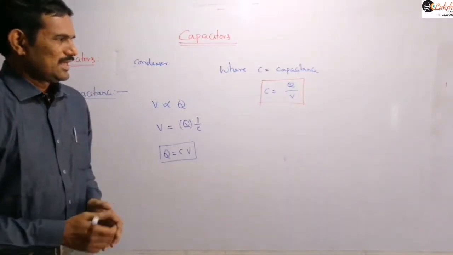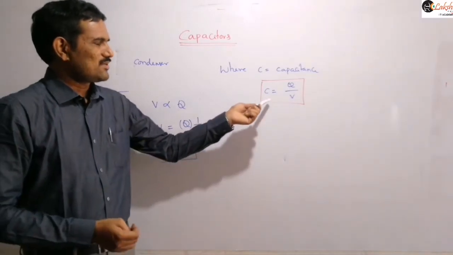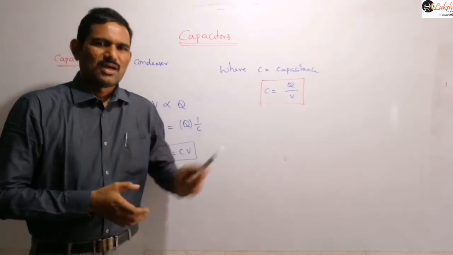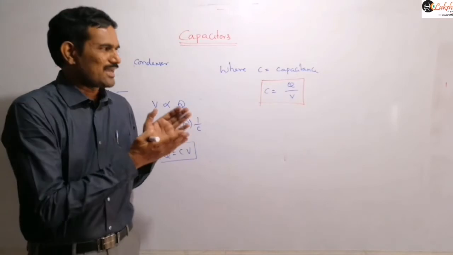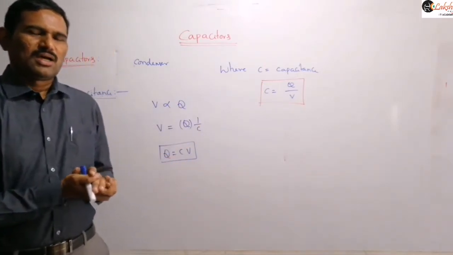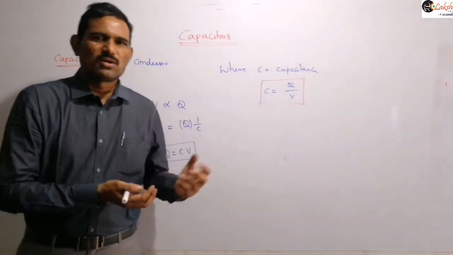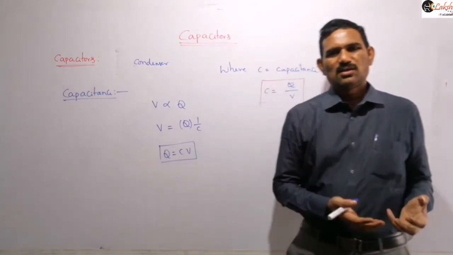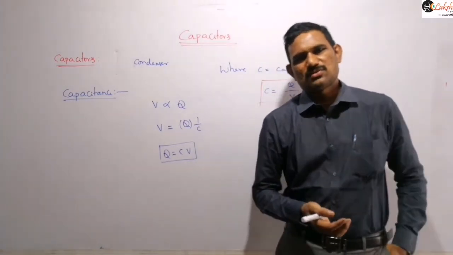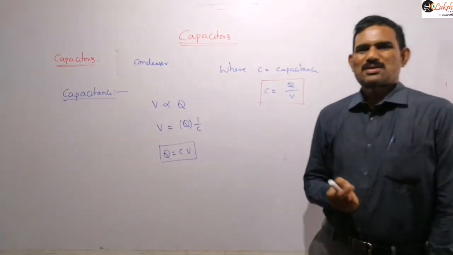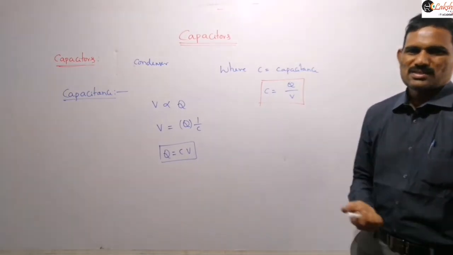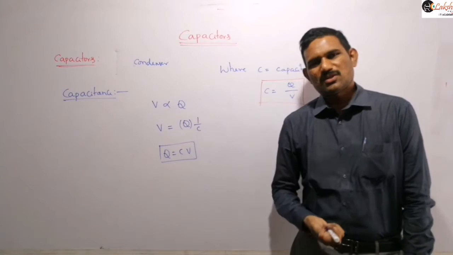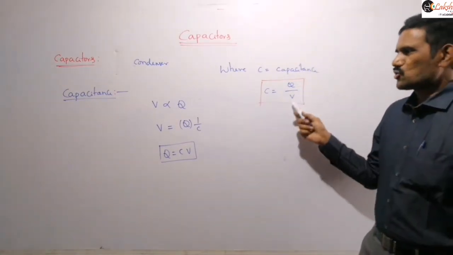Now the important thing you should note here is that we are defining capacitance as Q by V, right? That means the capacitance is the ratio of charge to potential. Now suppose I ask, if the charge on the device is doubled, how does the capacitance of the capacitor change? The capacitance of the capacitor remains the same. We discussed one example there. If charge is doubled, potential difference is also doubled, and so this ratio will be a constant value.